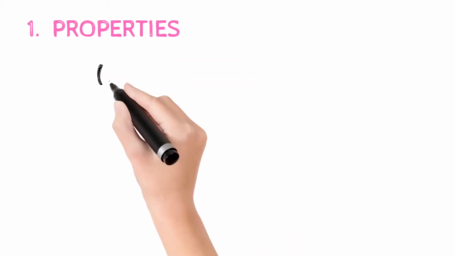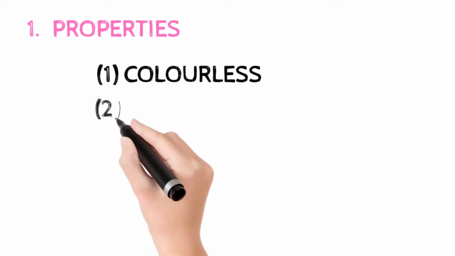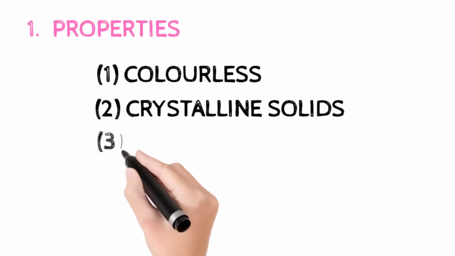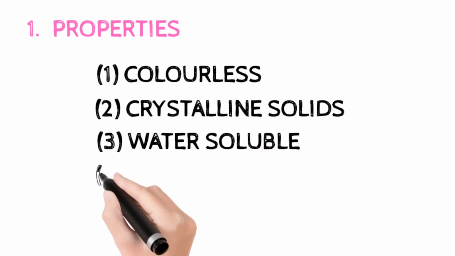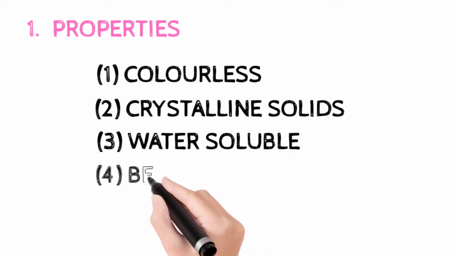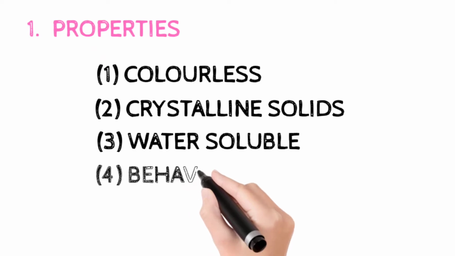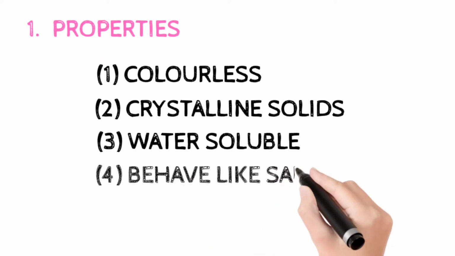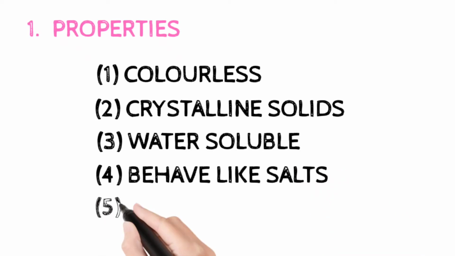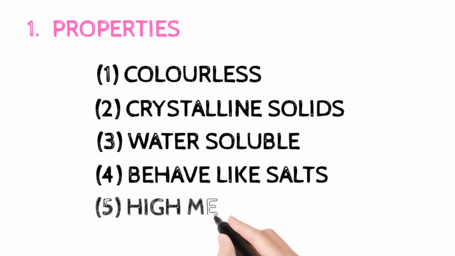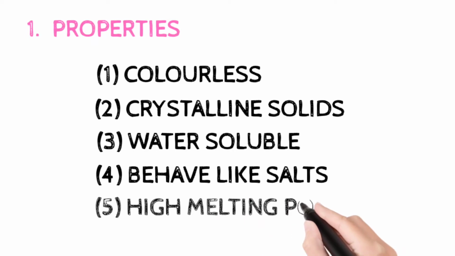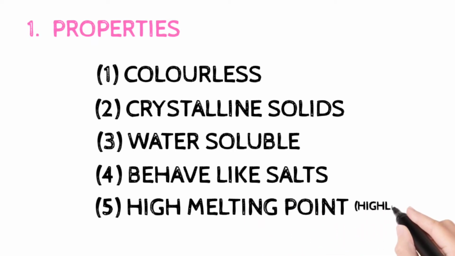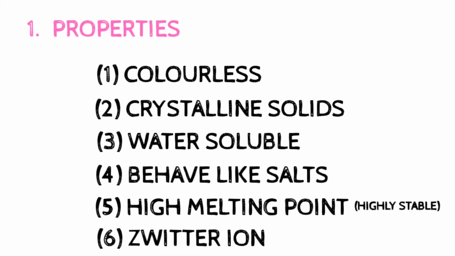Now we will know about the properties of amino acid. Amino acids are colorless. These are crystalline solids. Amino acids are water soluble. Amino acids behave like salts because they contain both acidic and basic groups, so they are neutral. These have high melting points as they are highly stable. They are zwitterions.